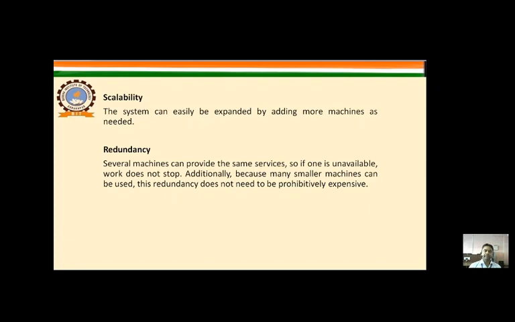And redundancy means several machines can provide the same services. So if one is unavailable, work does not stop. Additionally, because many smaller machines can be used, this redundancy does not need to be prohibitively expensive.